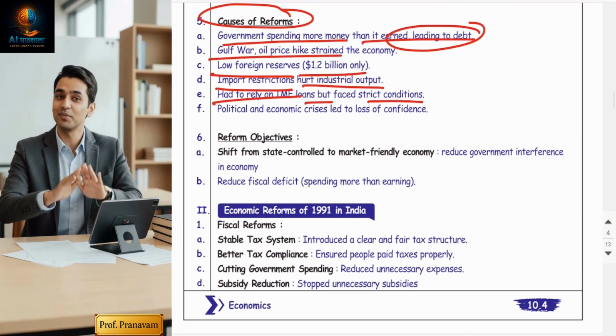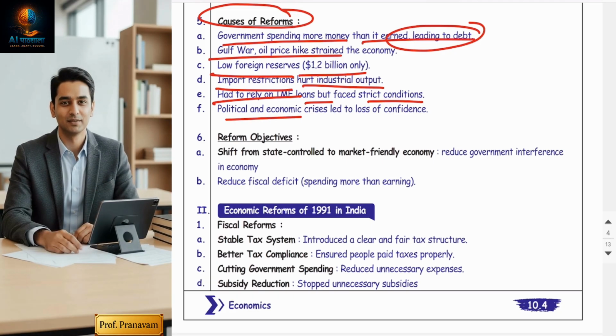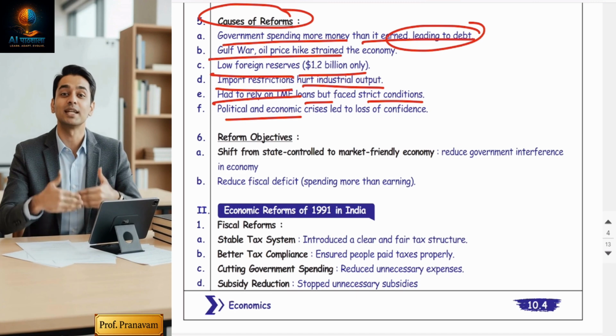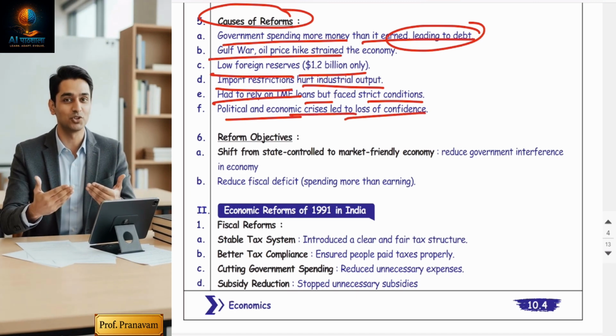Now, the political and economic crisis, guys, was high. That means political and policy instability and low confidence. There was a loss of domestic and international trust.